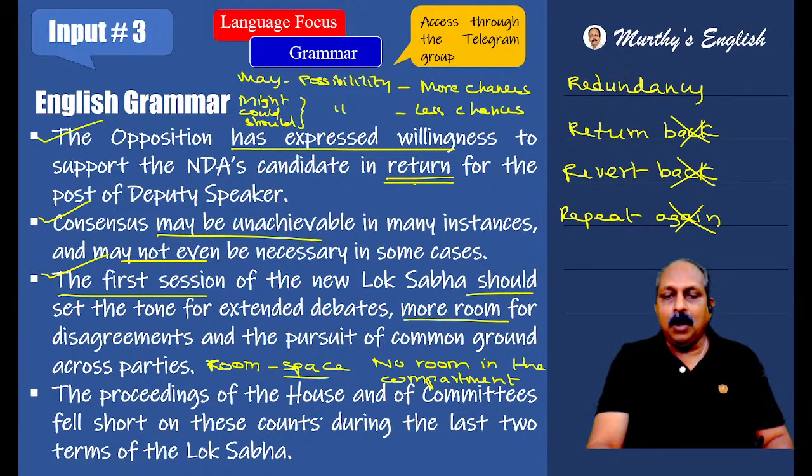The proceedings of the House and of committees fell short. Fall short, idiomatic expression, means not to reach the expected standards. On these counts, an important phrase, means on these reasons, on these aspects. This you have to look at.